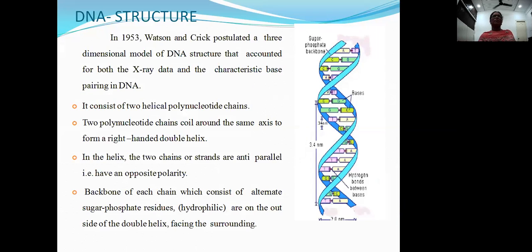So this is the model given by Watson and Crick. This structure consists of two helical polynucleotide chains which coil around the same axis to form a right-handed double helix. In the helix, the two chains or strands are anti-parallel. They have opposite polarity. One is running in the 5' to 3' direction, the other in the 3' to 5' direction. The backbone of the two strands, which consists of alternate sugar phosphate residues, is on the outside of the double helix facing the surroundings.